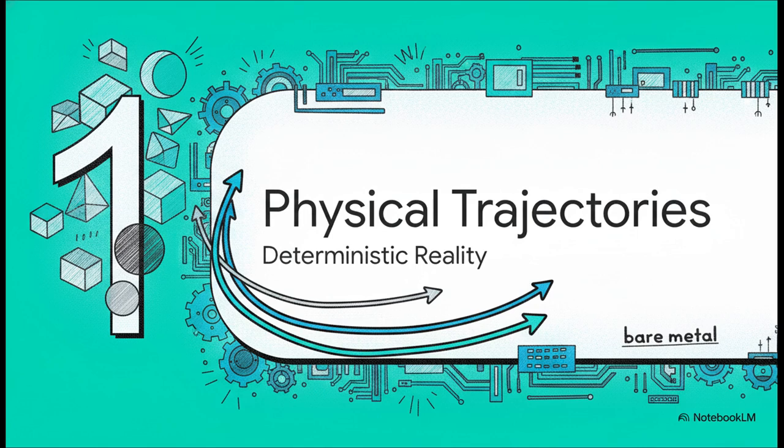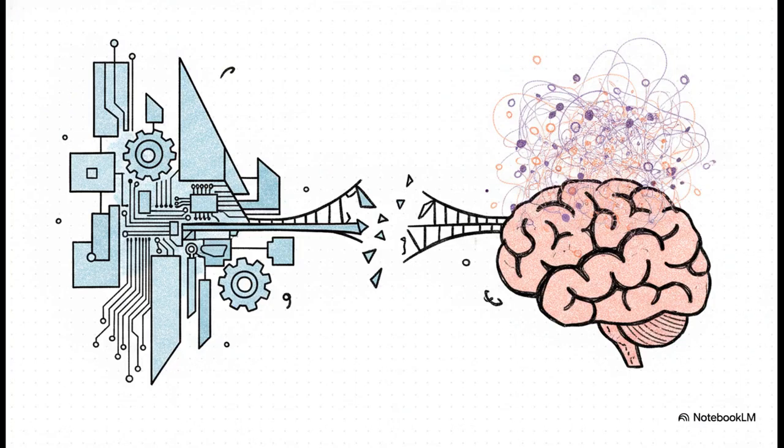Section 1. Tracing physical trajectories. The deterministic reality. So to understand why this massive guessing game is happening, we really have to look at the severe physical divide between our abstract intent and the actual machines themselves. Over on one side, you have AI cognition. Researchers playfully call this OS alpha. It's continuous, it's probabilistic, highly associative, and, well, beautifully messy.